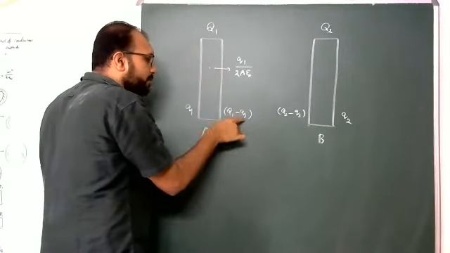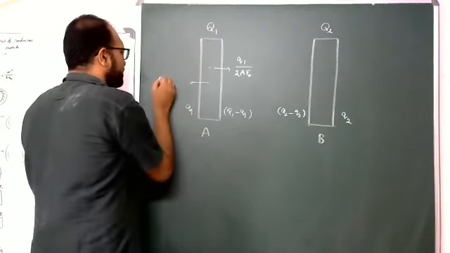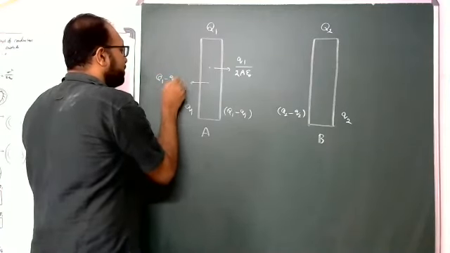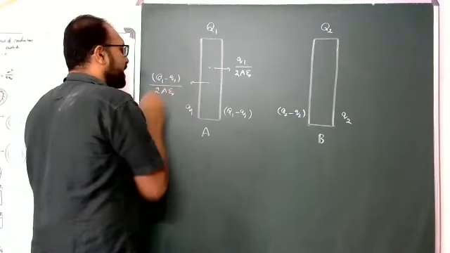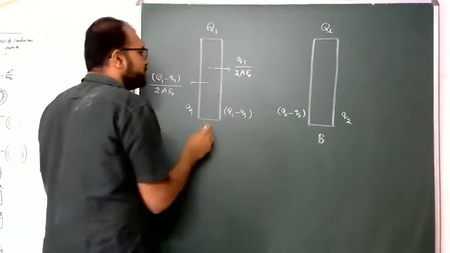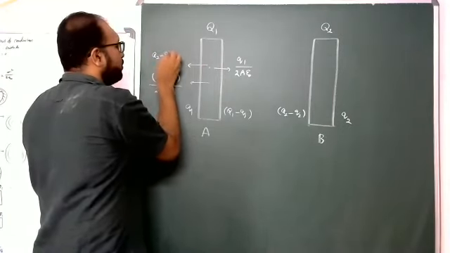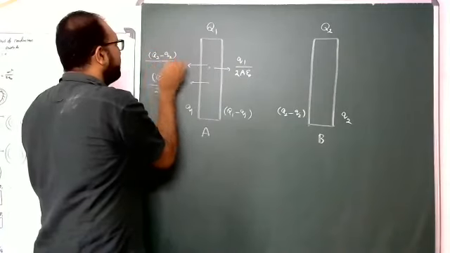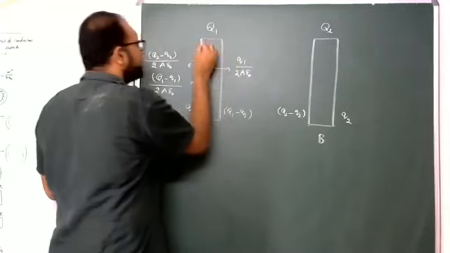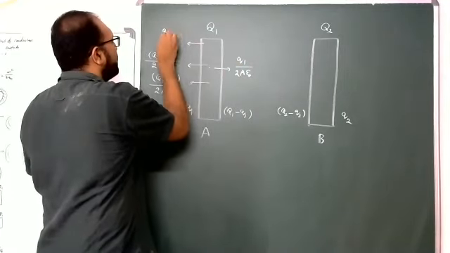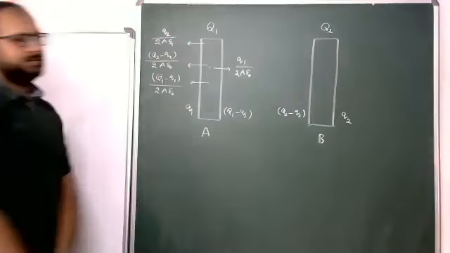Due to Q1 minus q1 on this side, because it is away from the positive charge, Q1 minus q1 by 2A epsilon naught. Due to this charge, Q2 minus q2 divided by 2A epsilon naught. Due to this charge, q2 divided by 2A epsilon naught.